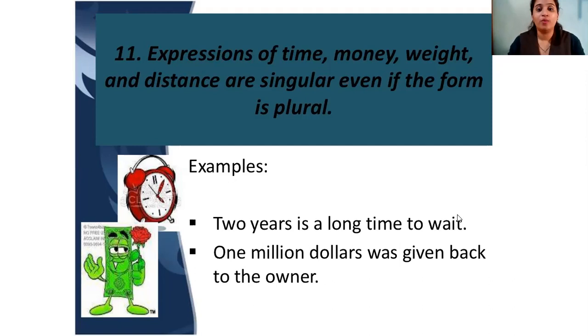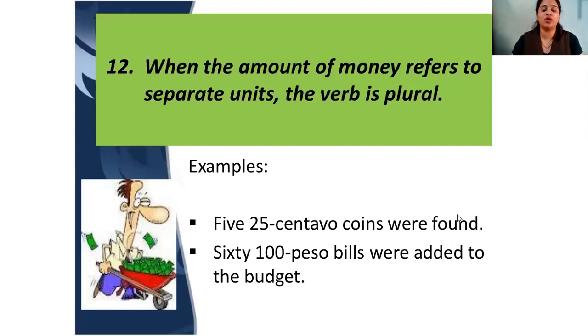But there is a change when the money has some other unit, like peso. We have already learned in one of the lessons about pesos. So this peso is not the unit of money as such. At that time you can use the plural form of the verb, like 25 centavo coins were found.